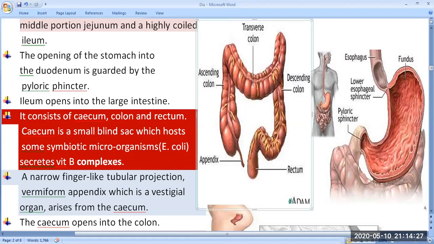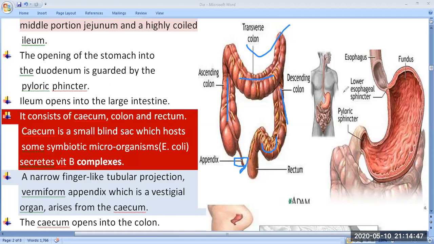First of all, the transverse colon has a transverse shape. Ascending colon, upward movement. Descending colon, downward movement. And here they have the sigmoid structure, which they call the sigmoid colon. Then here are the cecum and the appendix, and the appendix acts as a vestigial organ.